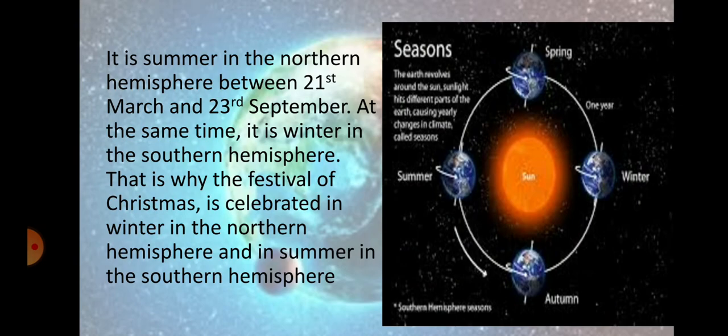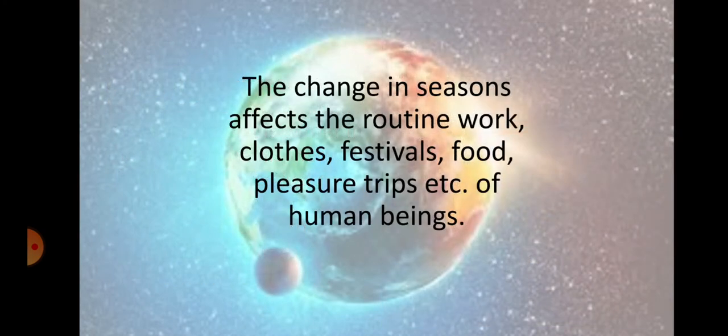It is summer in the Northern Hemisphere between 21st March and 23rd September. At the same time, it is winter in the Southern Hemisphere. So the people living in Northern Hemisphere and Southern Hemisphere celebrate festivals in different seasons. That is why the festival of Christmas is celebrated in winter by those living in the Northern Hemisphere, and there will be a summer season for the people living in the Southern Hemisphere.